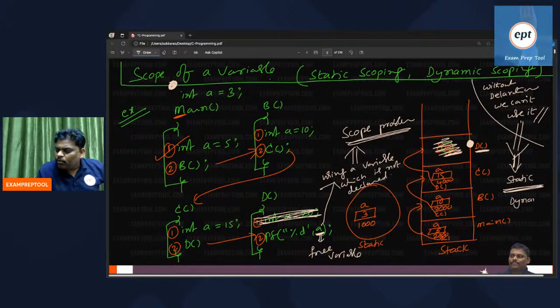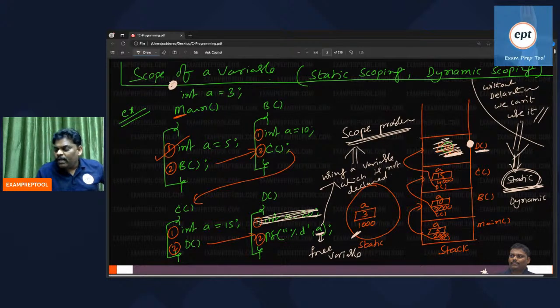Some people are asking, what is the meaning of static scoping? Very simple. Whenever you are using some variable which is not local, what static scoping says is, if no local, take global. Static scoping says that if you don't have a local, don't give an error message. Instead, please take the global variable. That is called static scoping.